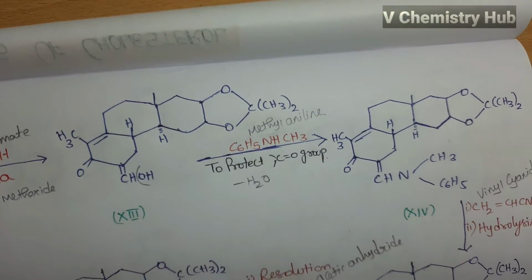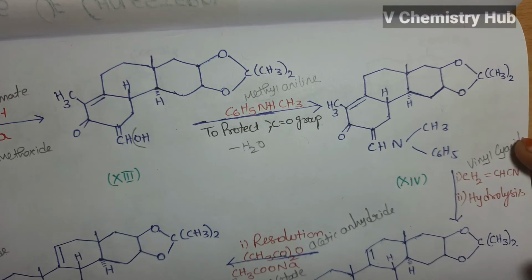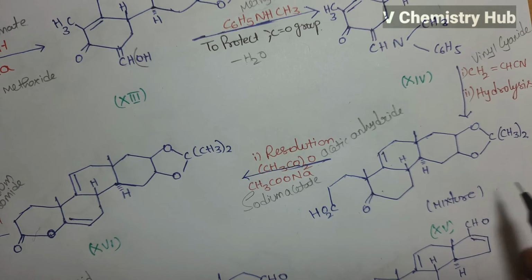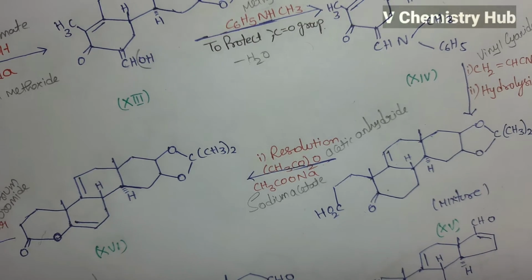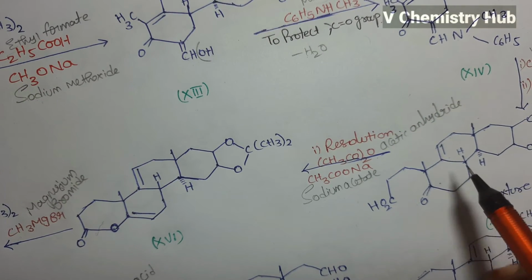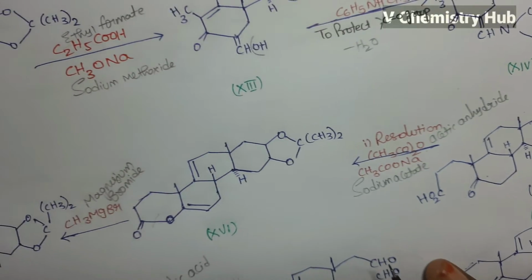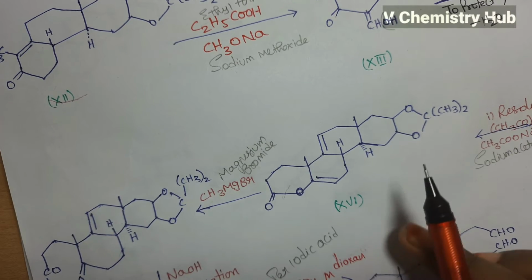So this is on treatment with vinyl cyanide on hydrolysis. So on treatment with vinyl cyanide, then we will get this mixture, this is a racemic mixture which is in both plus and minus forms. So this mixture on treatment with acetic anhydride in presence of sodium acetate, then we will get this compound 16. So this is the compound 16.